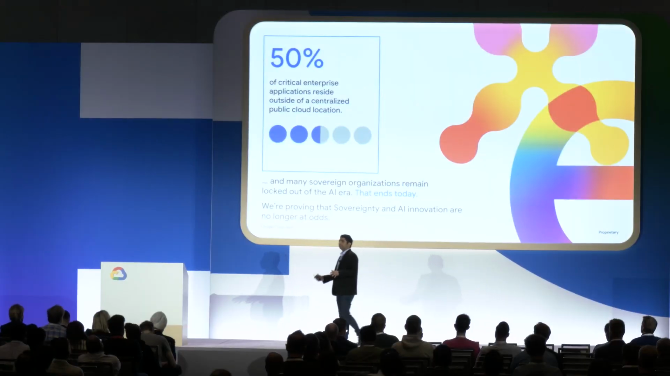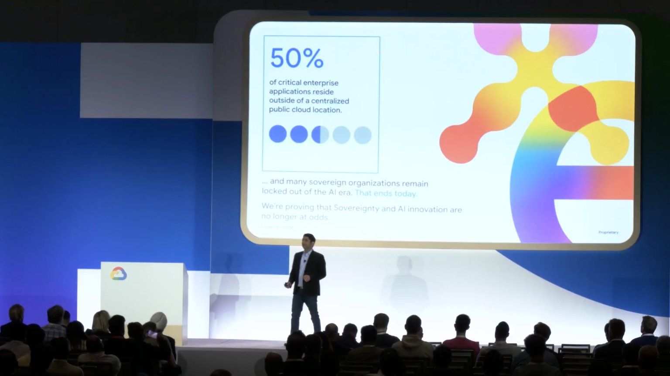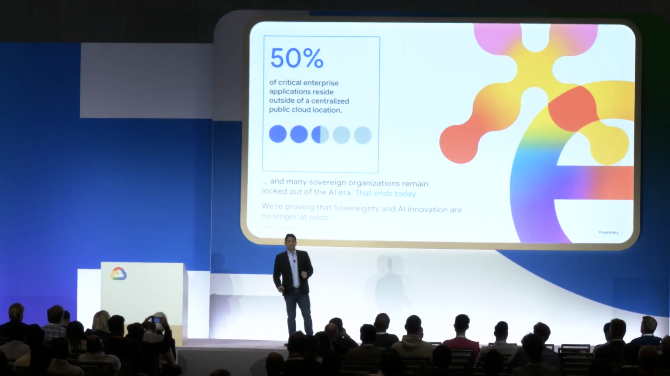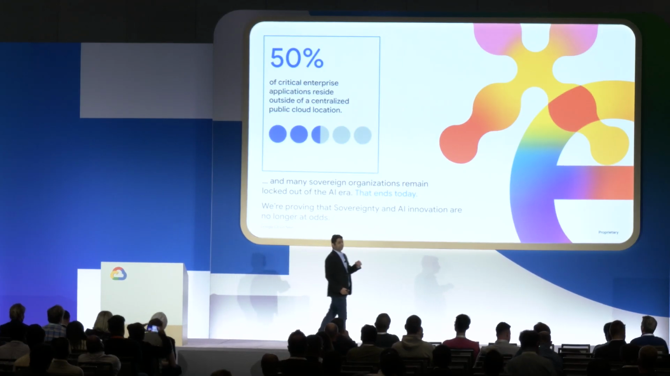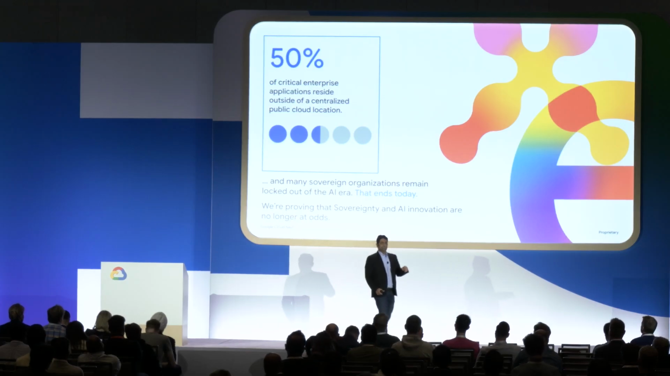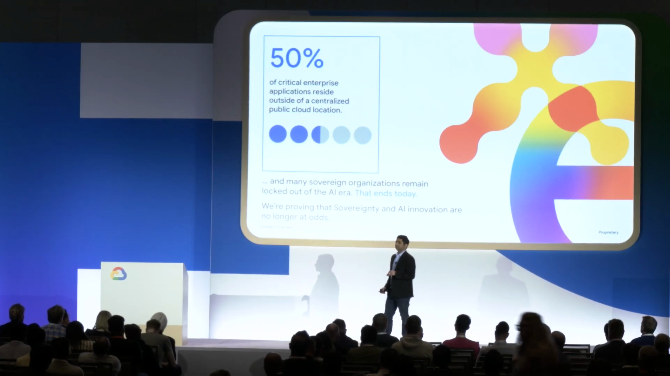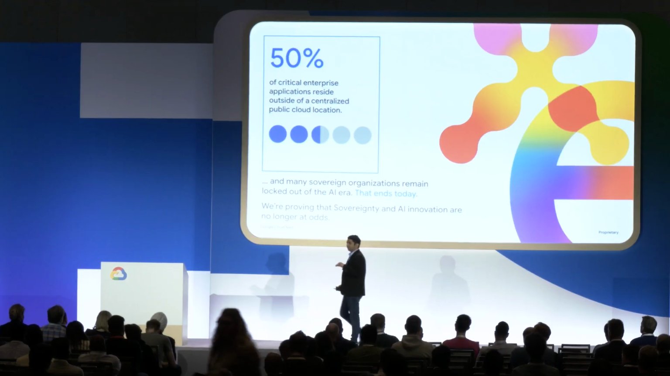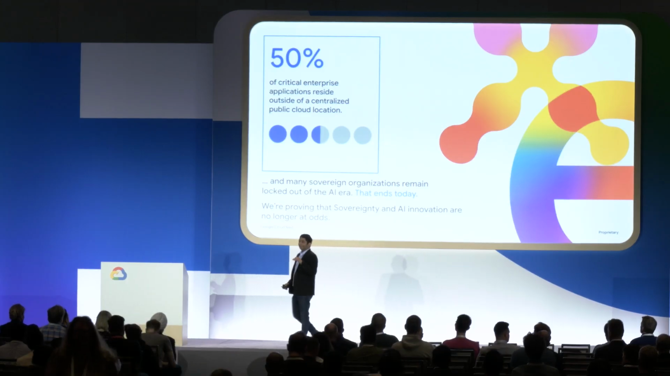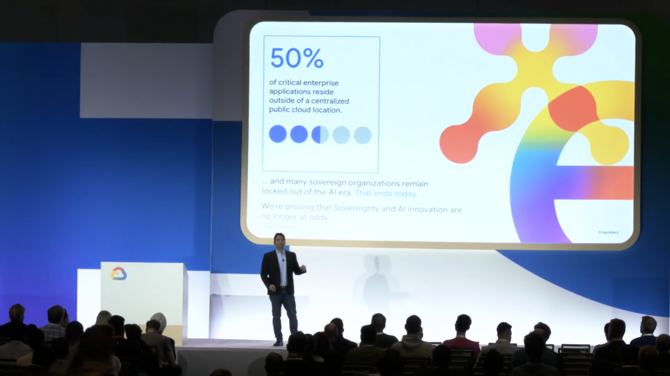And there was a choice to be made between sovereignty and innovation. And I'm here to tell you that the choice between sovereignty and innovation ends today. Right? With the innovations that we are bringing to GDC, we are going to prove that sovereign AI and innovation can go hand in hand.